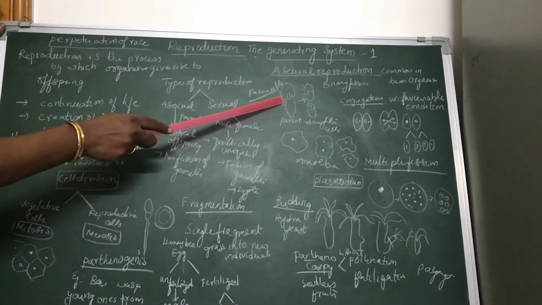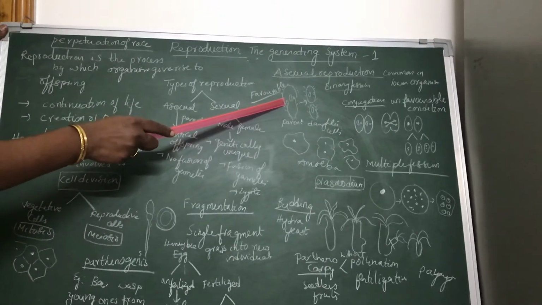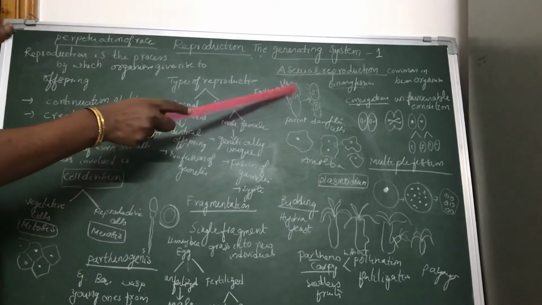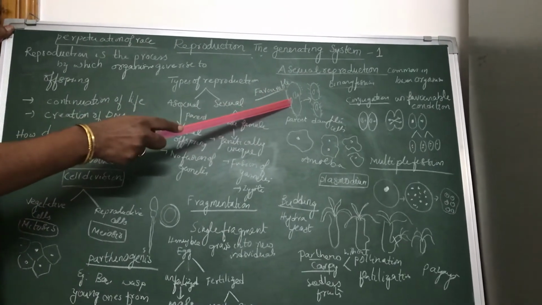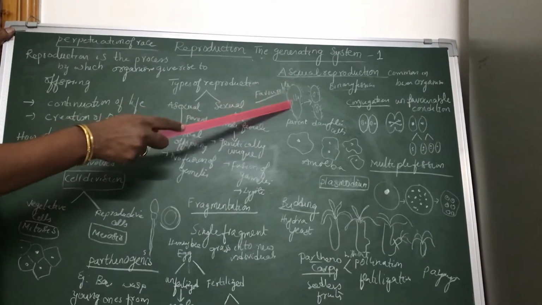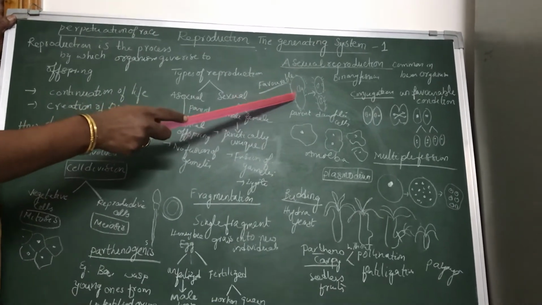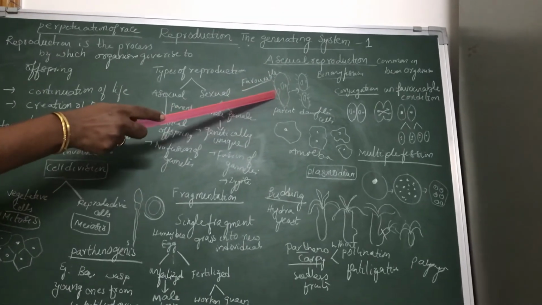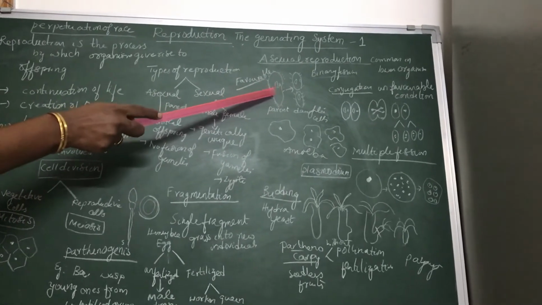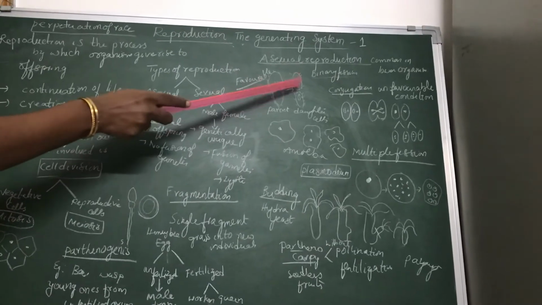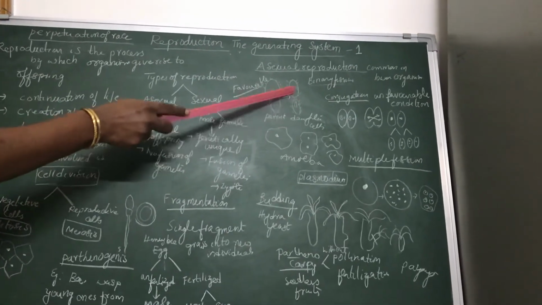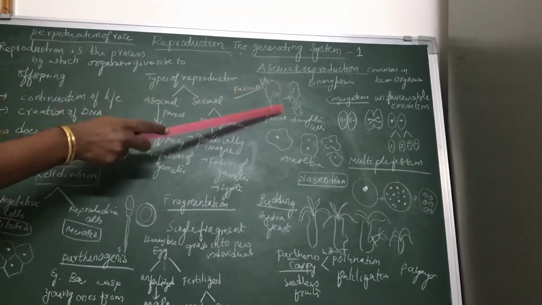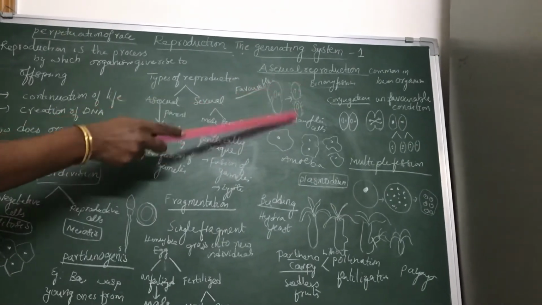Here, this is the organism paramecium, which is a unicellular organism. During favorable conditions, a constriction appears on the body wall of the paramecium, and meanwhile the nucleus elongates and divides, and this constriction deepens, and the cytoplasm also divides, and two nuclei are supplied to two daughter cells, and this constriction divides the paramecium into two daughter paramecium.